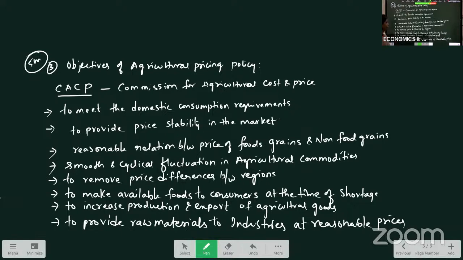To provide raw materials to the industries at reasonable prices: as we all know, we have agro-based industries, which depend on agriculture. That is also a big industry and a big market in the country. So raw materials are provided to these industries at reasonable prices. These are the objectives of the agricultural pricing policy.